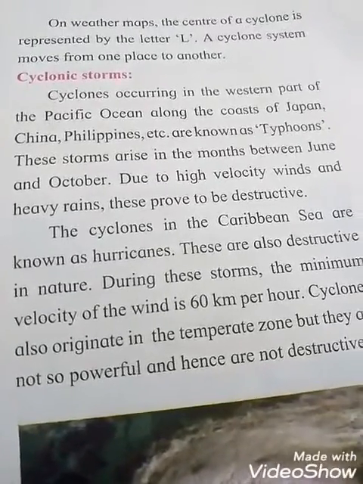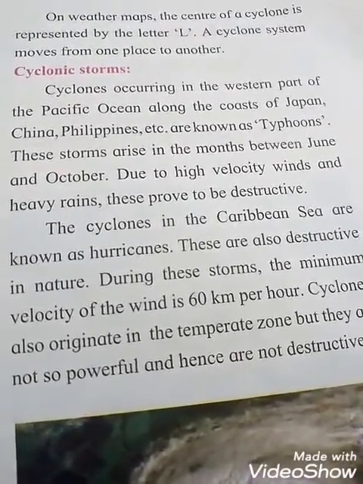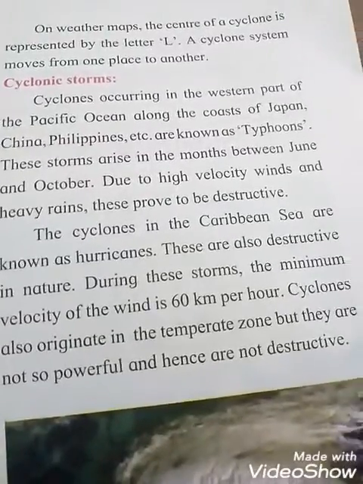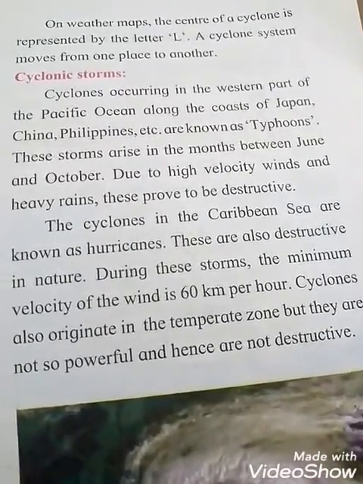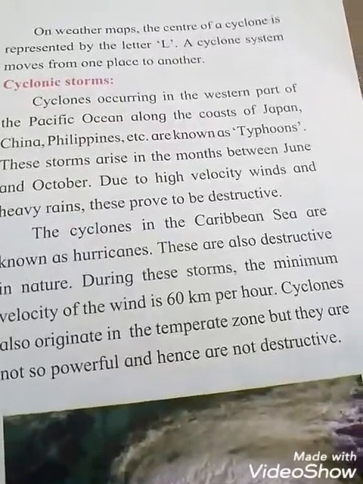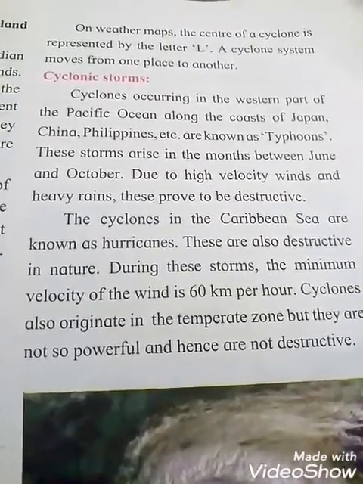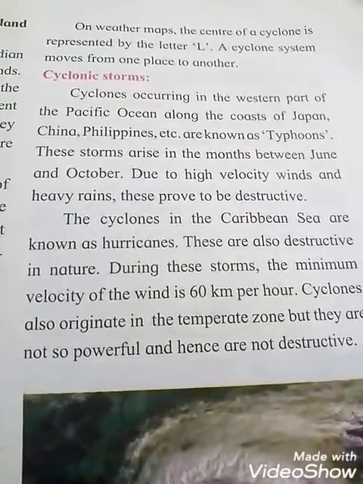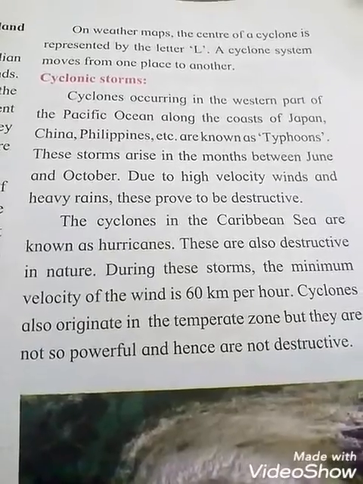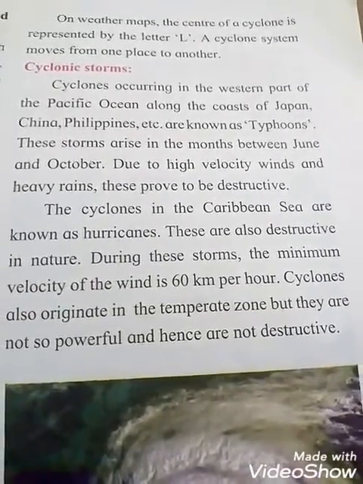So, students, these storms are created in the months between June and October. Due to high velocity winds and heavy rain, they prove to be destructive, meaning damaging. Why is it destructive, students? Because it causes greater and irreparable damage. That means we can say it is devastating. It was very destructive.